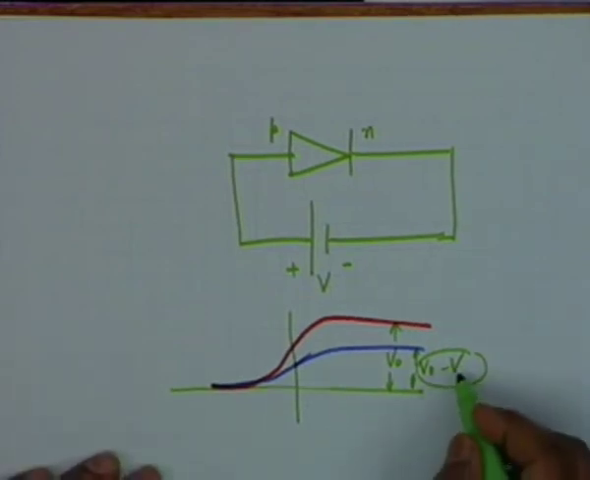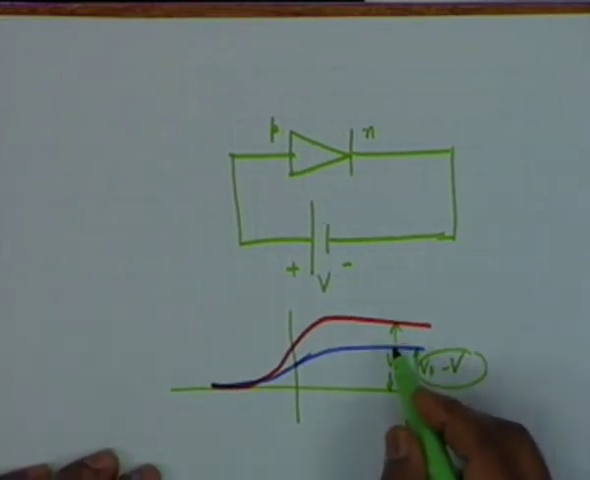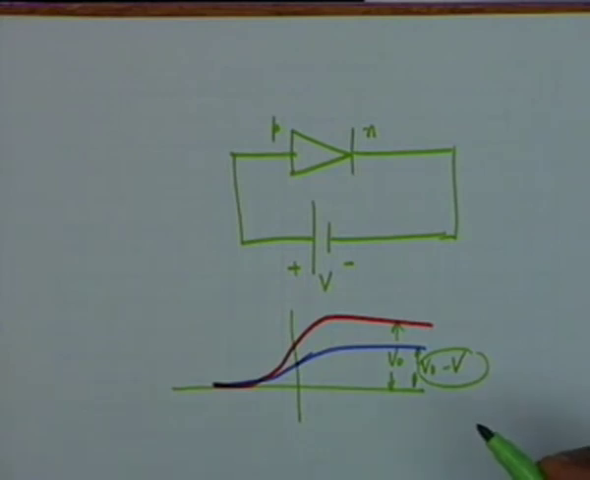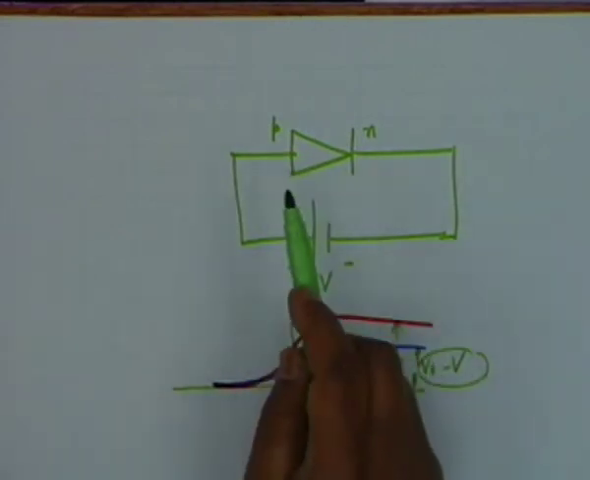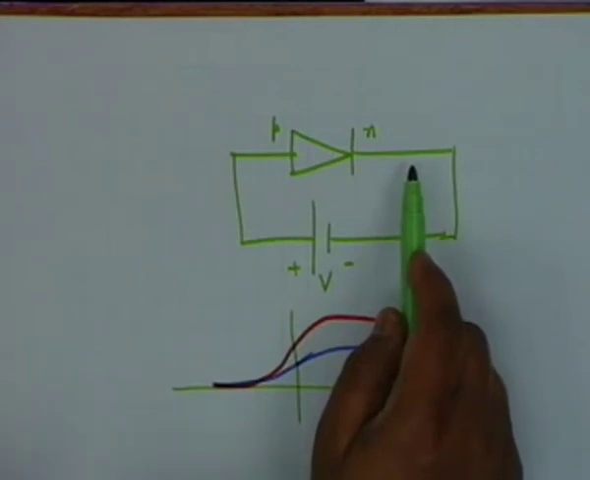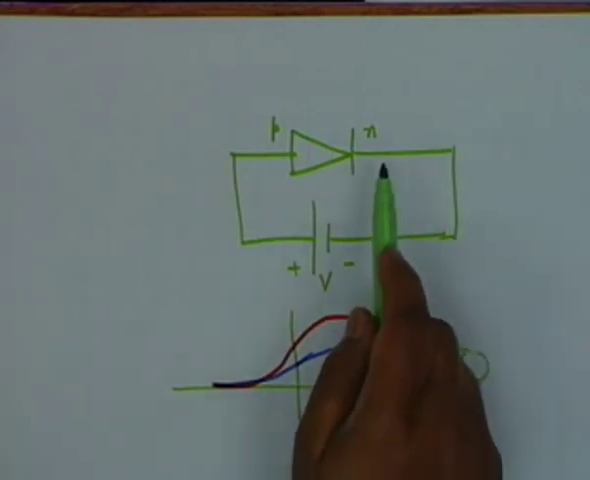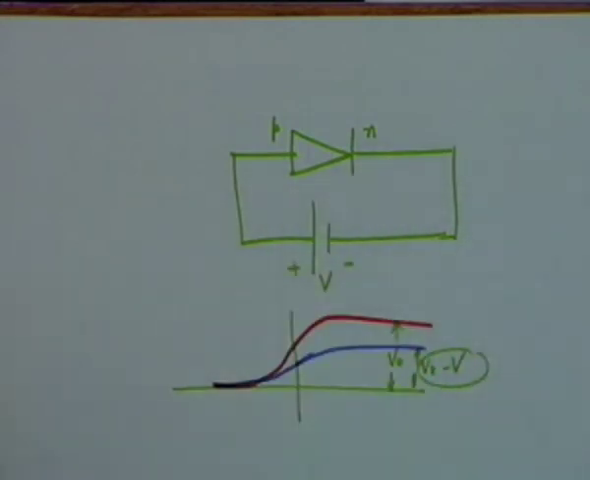Now what happens if the potential hill or potential barrier is reduced? Naturally more diffusion now shall occur, that is current shall flow in the circuit. Who provides the current? Well, holes move from p-type to n-type, electrons move from n-type to p-type, and it is the battery which sustains the current. Current means flow of charge.